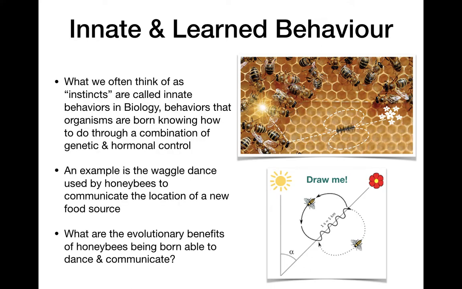Okay, so what would be the evolutionary benefits of the honeybees being born able to dance and to understand dance and communicate? Well, it's a huge adaptation to be able to share information about where food sources are. We know energy is a huge selection factor in evolution, and if organisms can find a food source, they can get energy. And if they can share that, and because honeybees work collectively in this case system, the more workers who find a food source and bring that back, more beneficial for everybody.